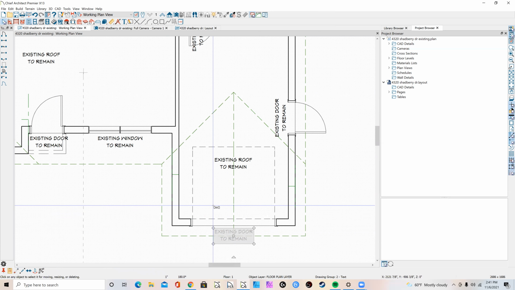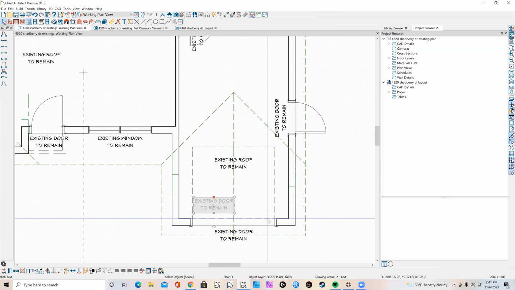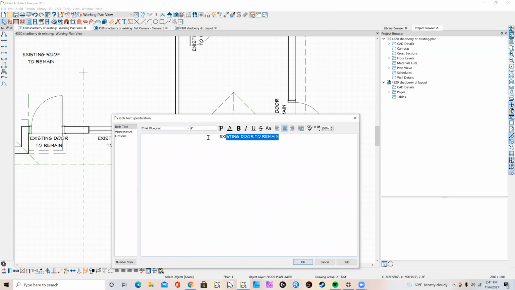Let's put a note in here: Remove existing concrete slab as needed for new plumbing.